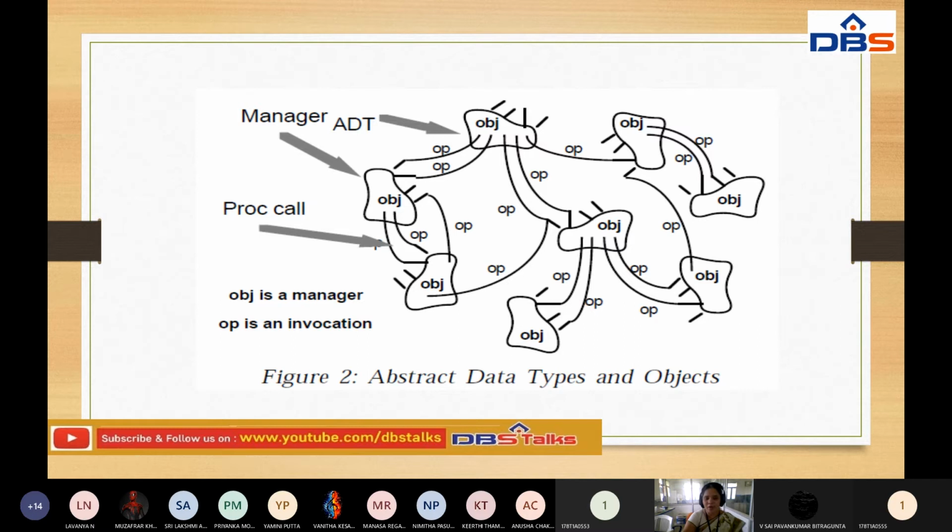This is the abstract data types and objects. Every such process is called an abstract data type. We are going to conduct it in between the objects.